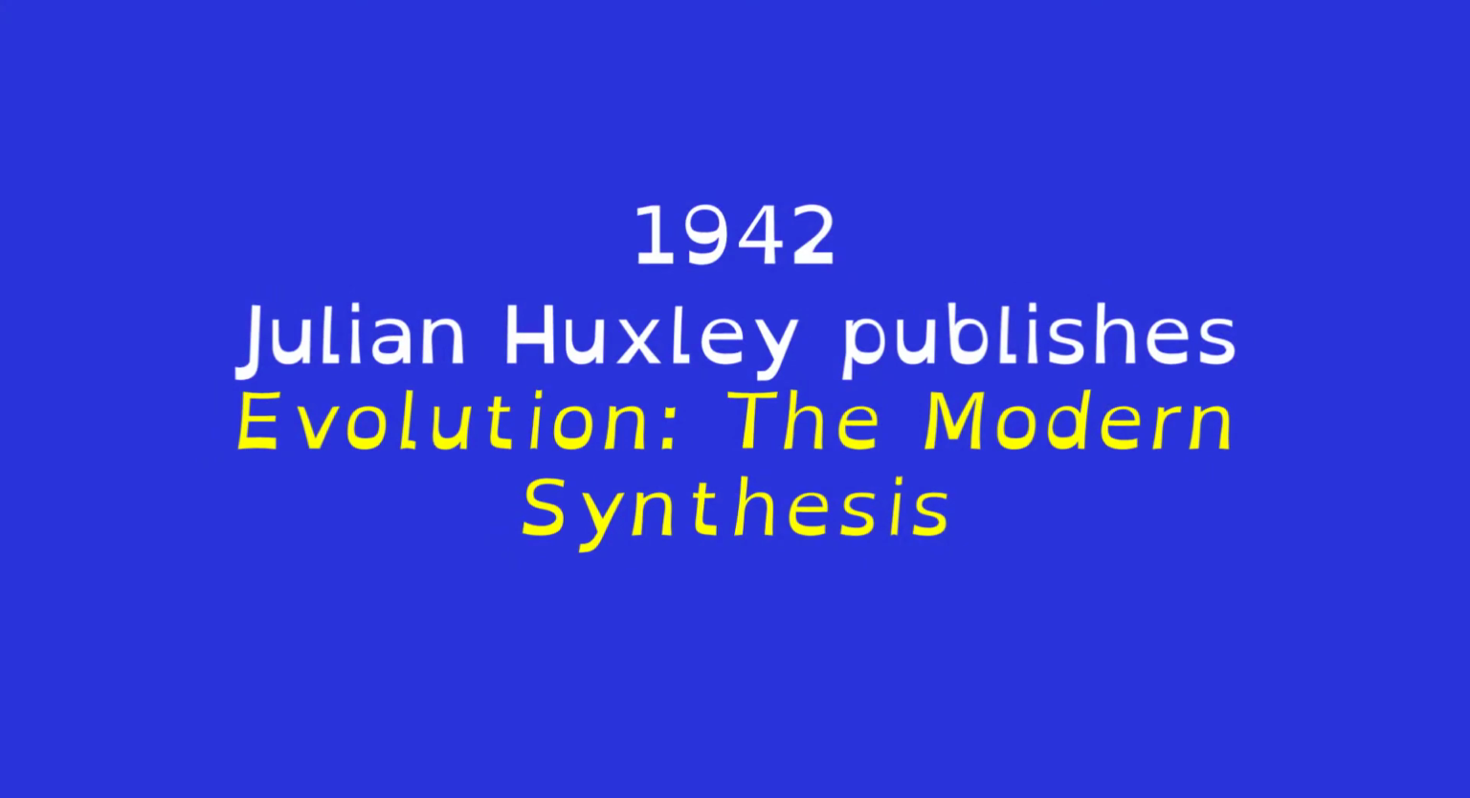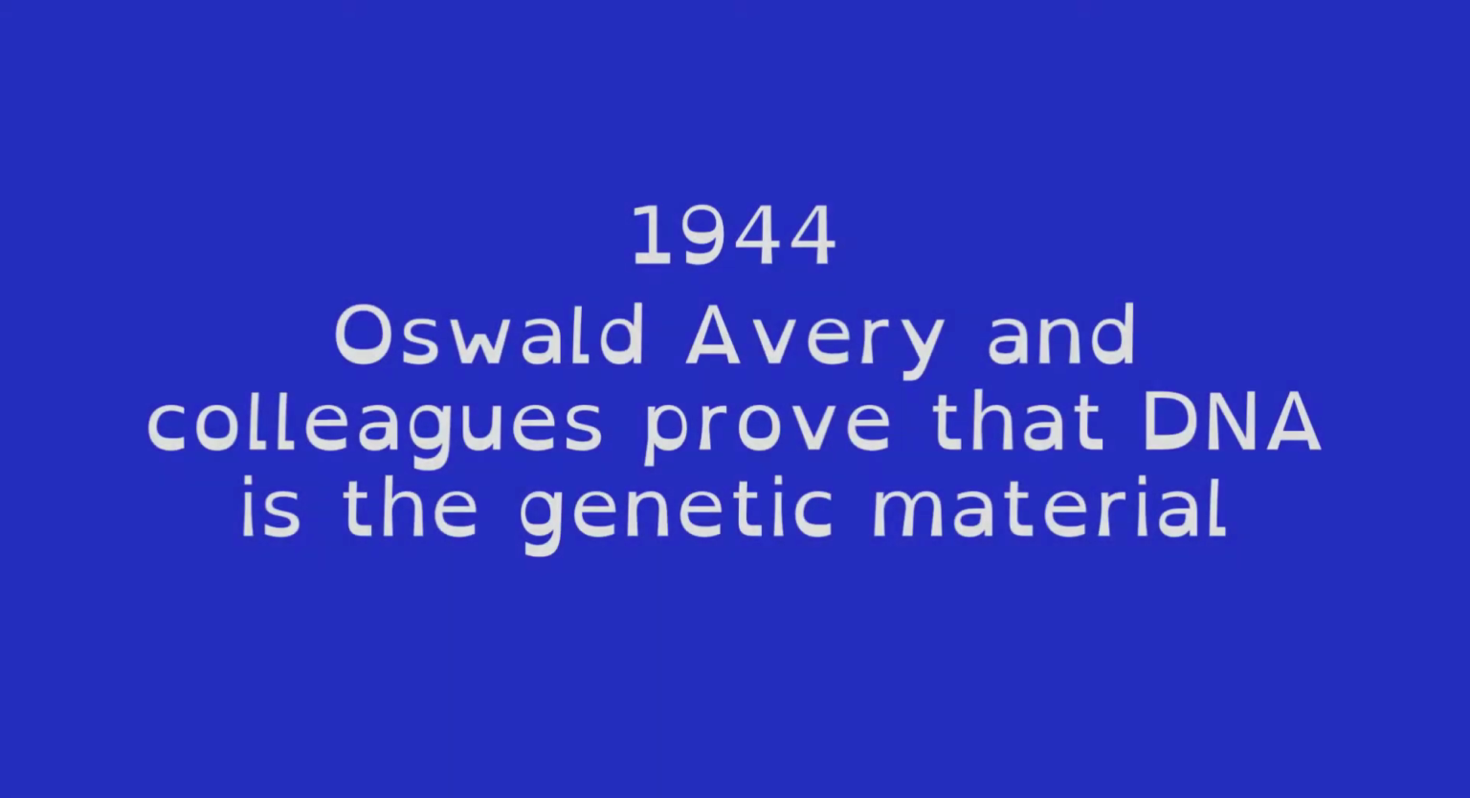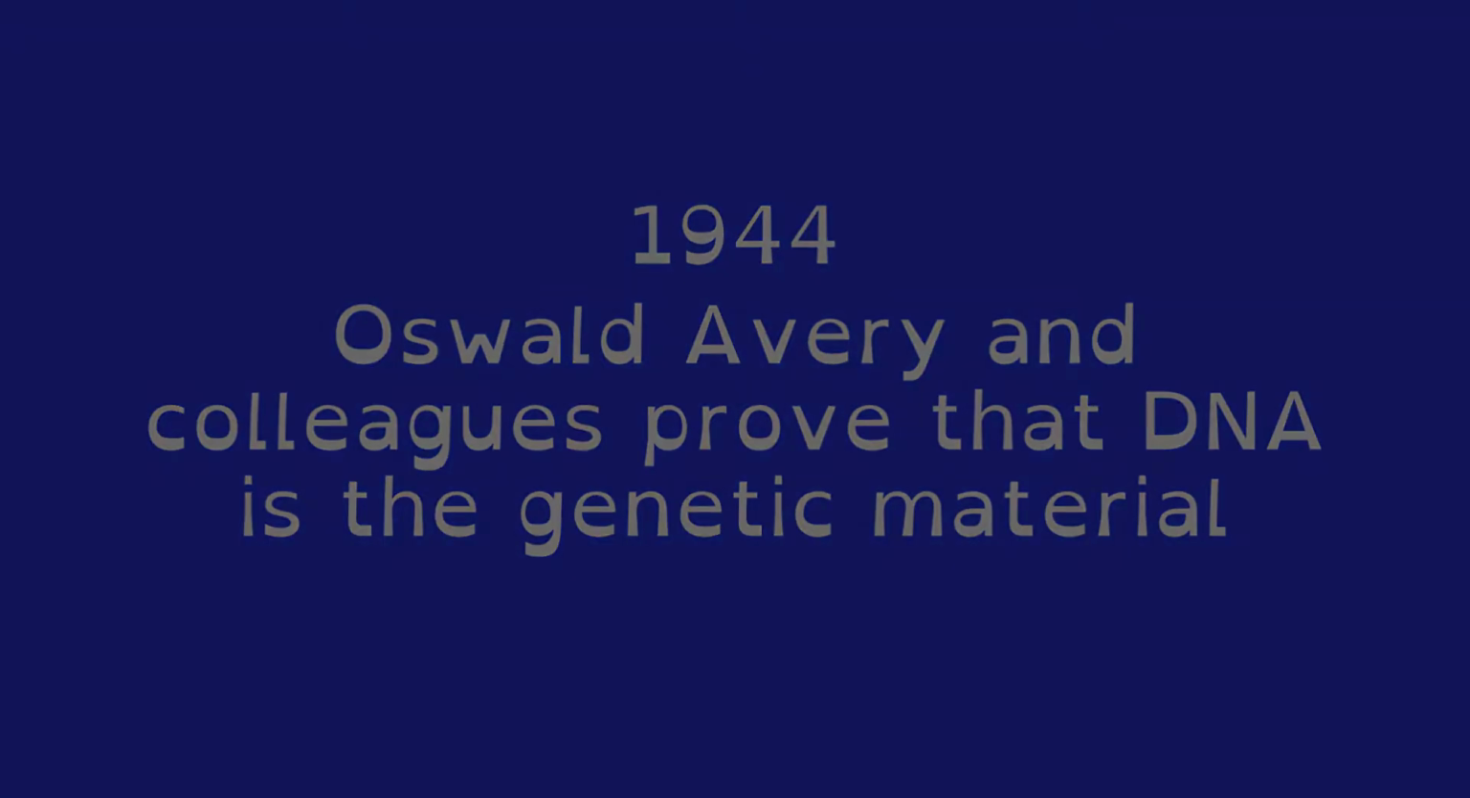3. 1942. Julian Huxley publishes Evolution, the Modern Synthesis, combining classical Darwinian theory with Mendelian genetics and population genetics, linking speciation to changes in allele frequencies in natural populations. 4. 1944. Oswald Avery and colleagues prove that DNA is the genetic material.